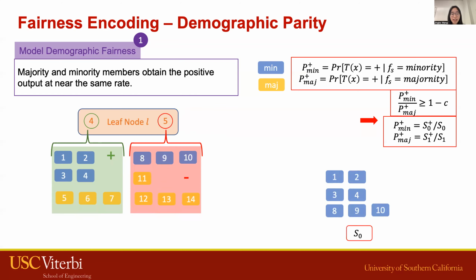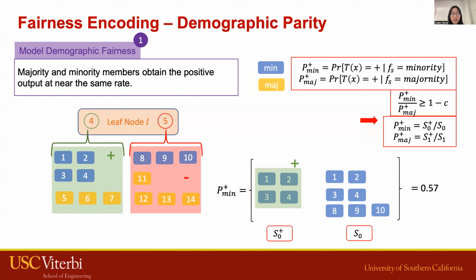We first calculate S0, which is the total number of minority groups. In addition, S0 plus represents the minority group with positive output label. The result of this division is the acceptance probability for the minority group.